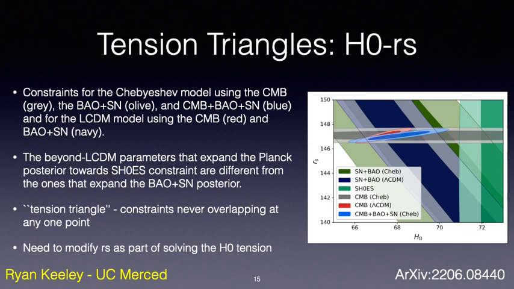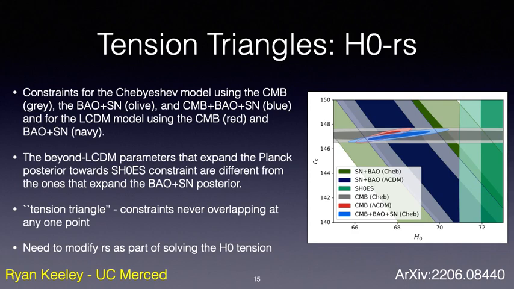Basically, the beyond lambda CDM parameters that shift the Planck posterior towards the SH0ES constraint are different from the ones that expand the BAO plus supernova posterior. For the lambda CDM constraints, the CMB, BAO plus supernova, and SH0ES constraints create a tension triangle, which results from the 3 constraints never overlapping at any one point. This tension triangle evidences the need to modify rs as part of solving the H0 tension.